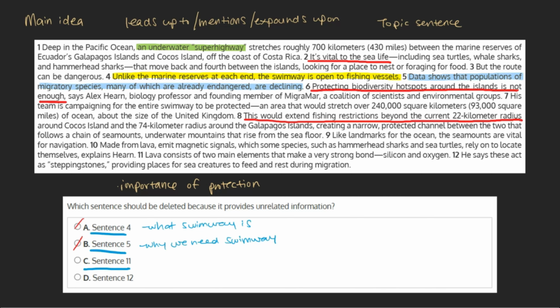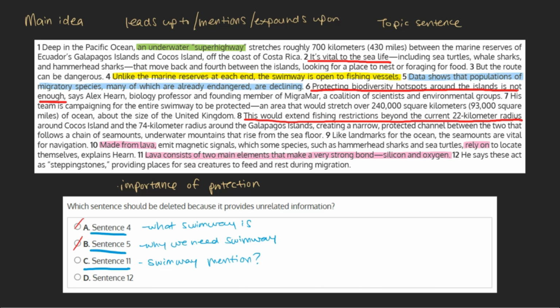C. Sentence 11. Lava consists of two main elements that make a very strong bond, silicon and oxygen. Although it's true that the previous sentence mentions lava, that mention is in relation to the main idea. It explains how some species rely on it to locate themselves within the swimway. Our sentence, however, merely expounds upon lava without bringing in any aspect of the swimway or ocean life.